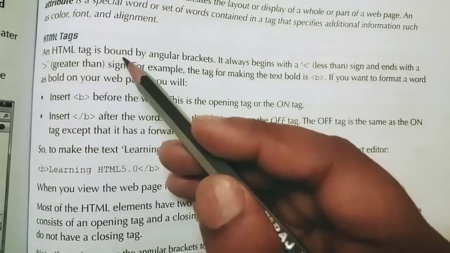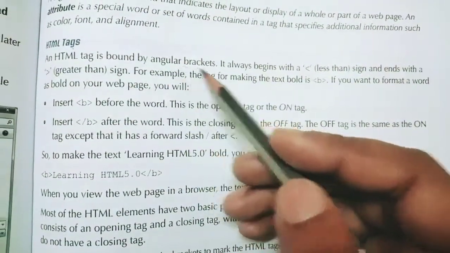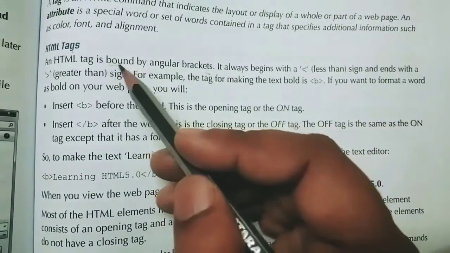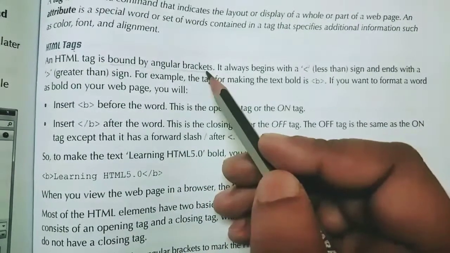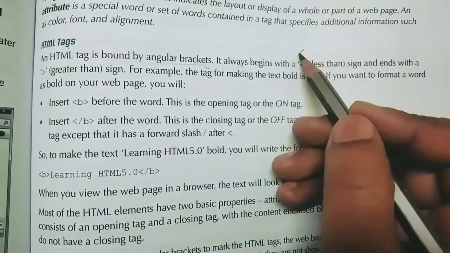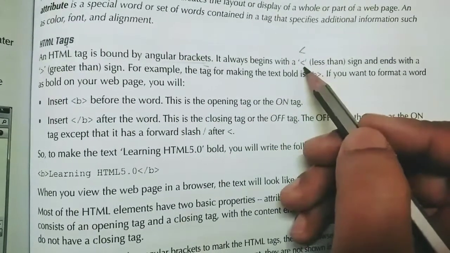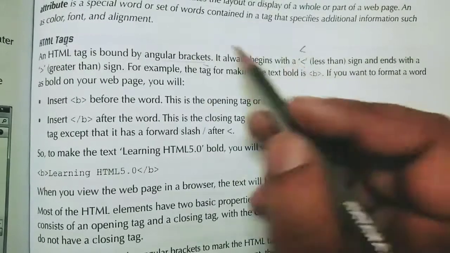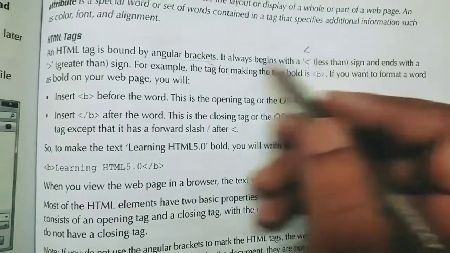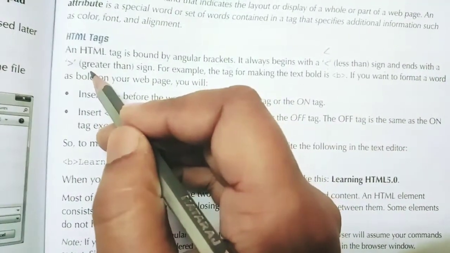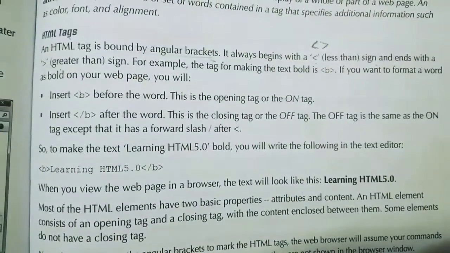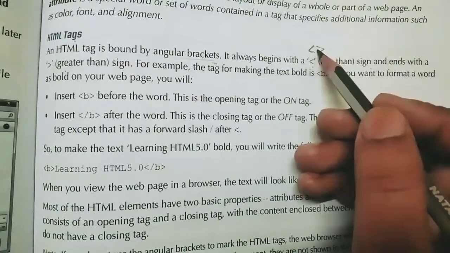An HTML tag is bound by angular brackets. Now you will see how to write HTML tags. It always begins with this angular bracket, which is the less than sign. You know this is the less than sign. It is also called the angular bracket. It will always begin with the less than sign and end with the greater than sign. This is the opening and this is the closing. Like this you have to write, and inside it you write the HTML tag.